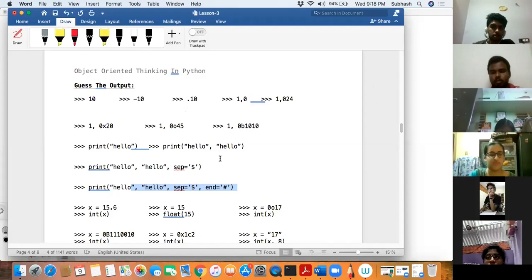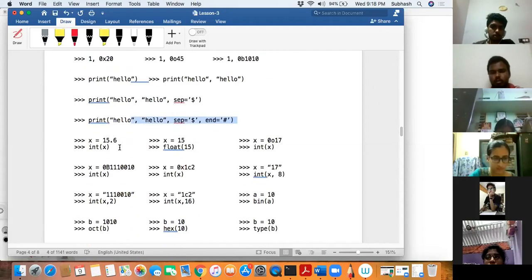Right, now the next one. Okay, I think I need not type this. You will be able to say what will happen if I say x is equal to 15.6 and then int of x. What will happen? 15. It would be 15. Yes, sir. Okay. What about this? X is equal to, what about the next one? 15.0. Yeah, correct. So I think you can try that by yourself. Is that okay? Right.